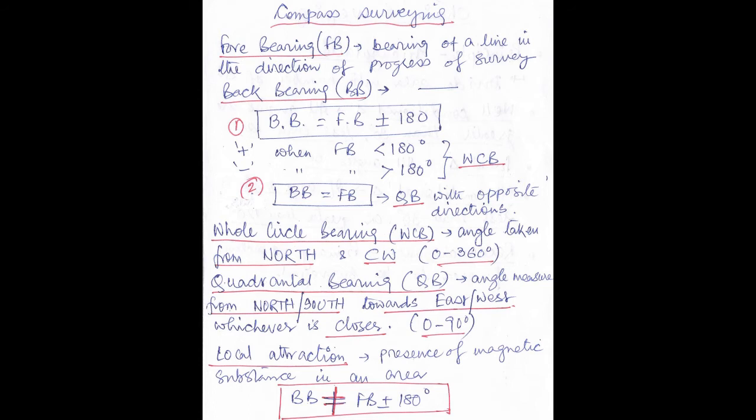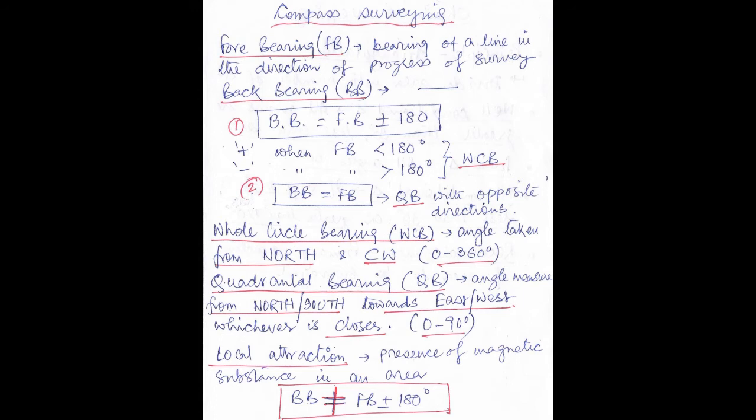Next is the quadrantal bearing. Quadrantal bearing is QB. Here the angle is measured from north or south towards east or west, whichever is closer. I repeat, in quadrantal bearing, what we do is the angle is measured from north or south towards east or west.